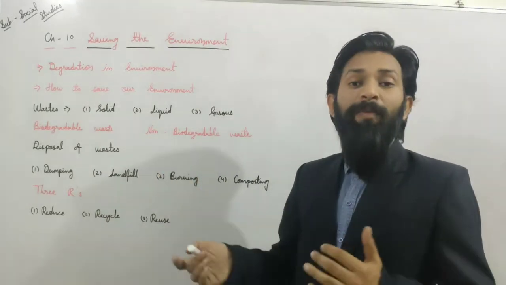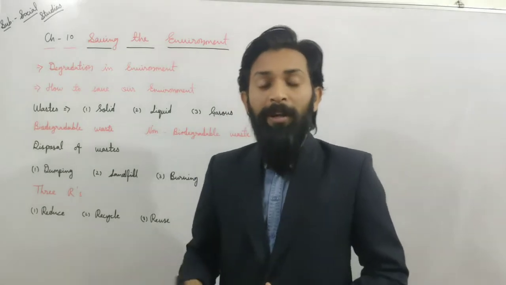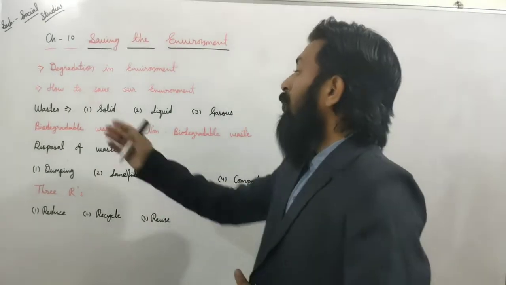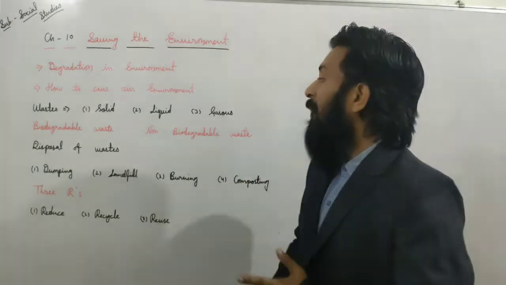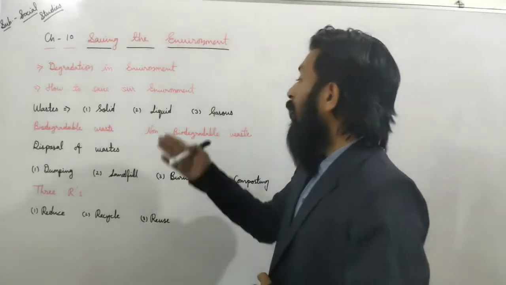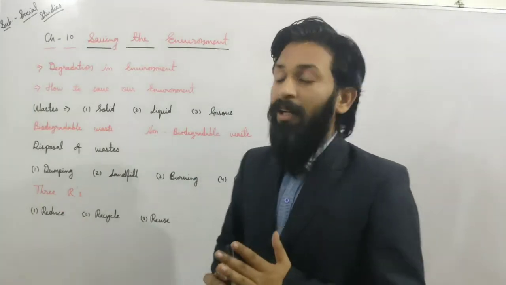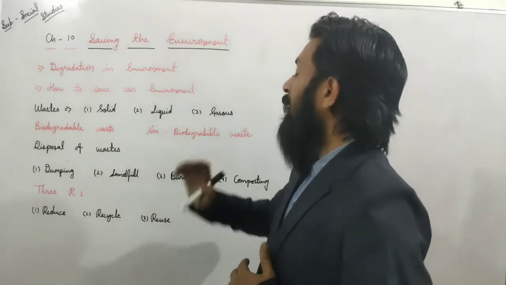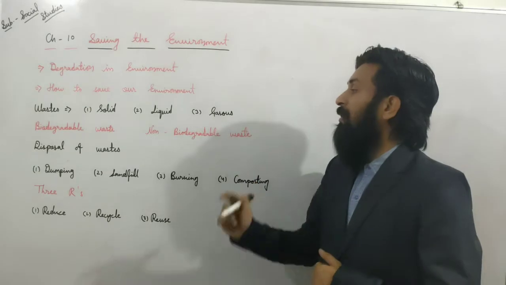Waste means the many types of waste created by human beings from morning to evening or morning to night. We can say that if any waste is in solid form, then that is solid waste. If we talk about liquid waste, then if any waste is in liquid form, we can say that it is liquid waste. If any waste is in gaseous form, then we can say that it is gaseous waste.